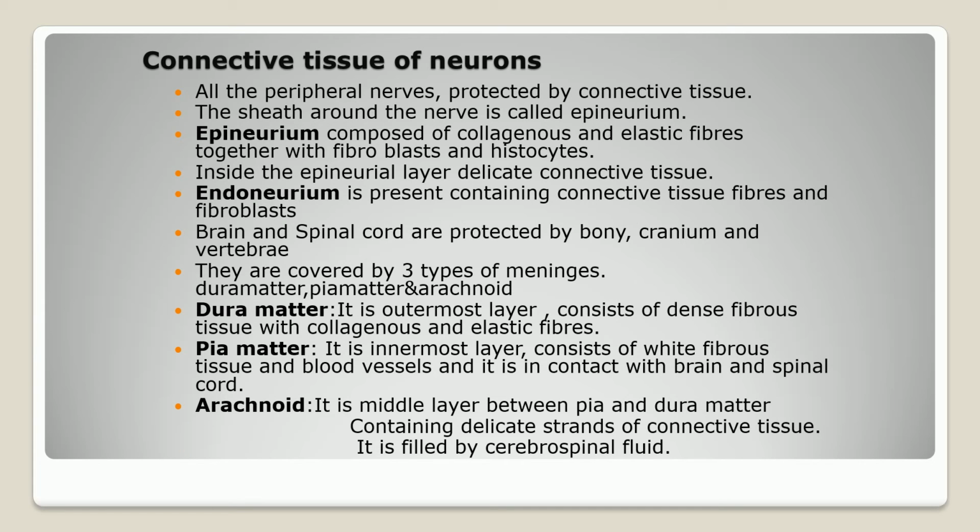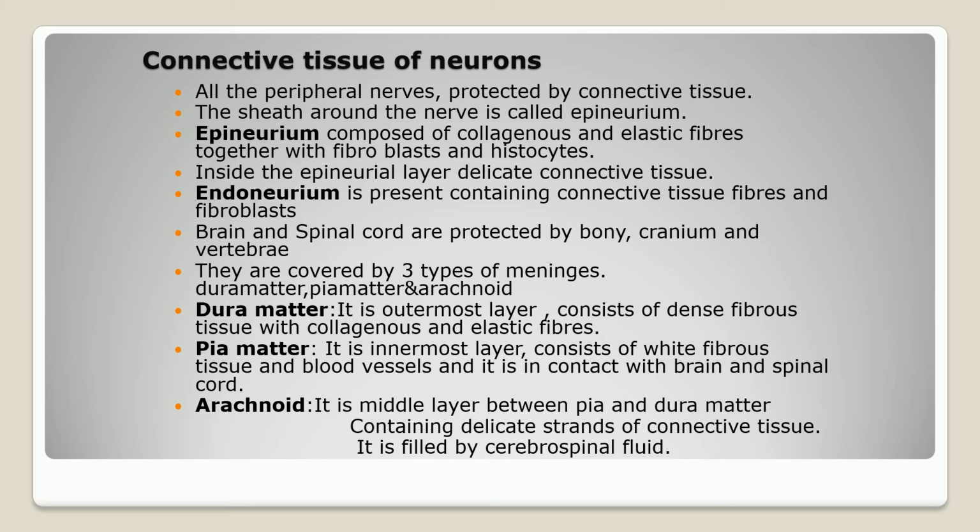Now, the connective tissues of the neuron. All the peripheral nerves are protected by connective tissue, a sheath around the nerve called the epineurium, composed of collagenous and elastic fibers, together with fibroblasts and histiocytes. Inside this layer is delicate connective tissue, the endoneurium, which is present on the inner side, containing connective tissue fibers and fibroblasts.